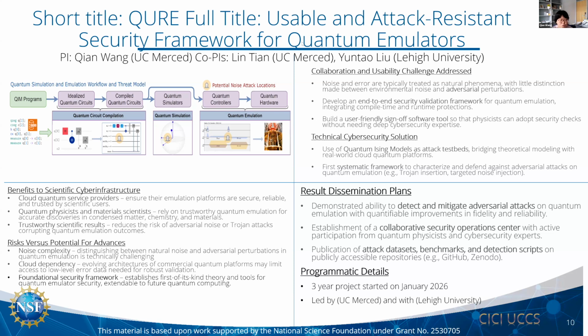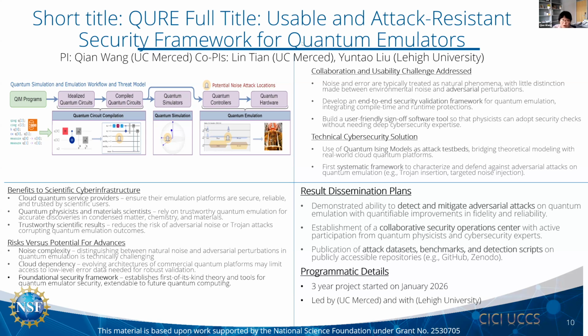We anticipate some challenges for this work. One is noise complexity: we will try to distinguish between natural noise and adversarial perturbations in the quantum emulation, which may need some techniques to identify the different noise.